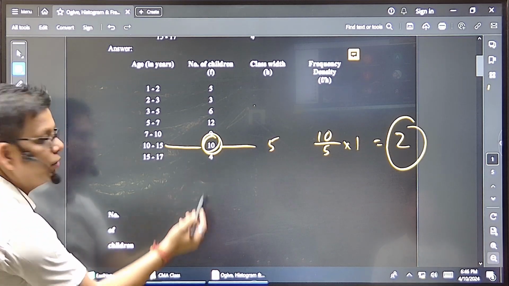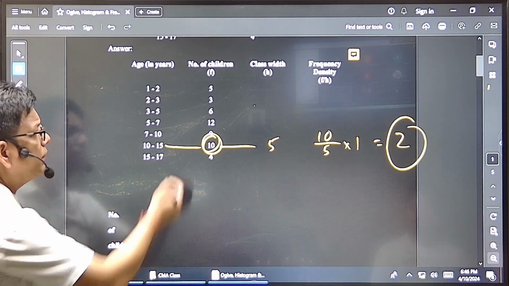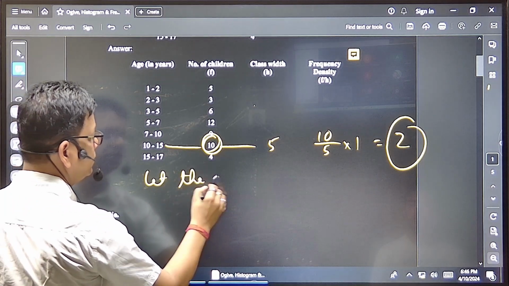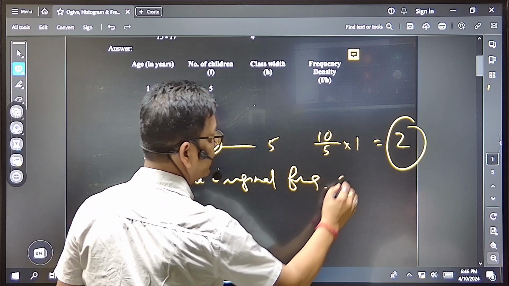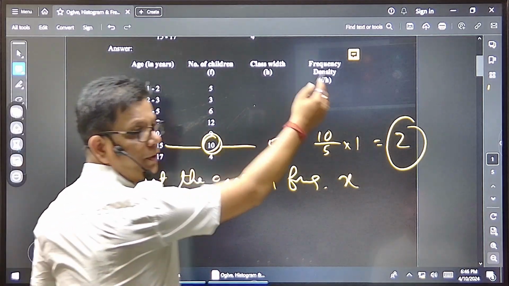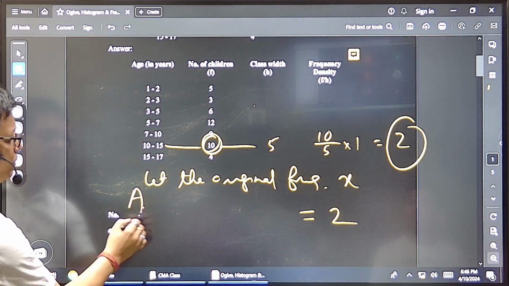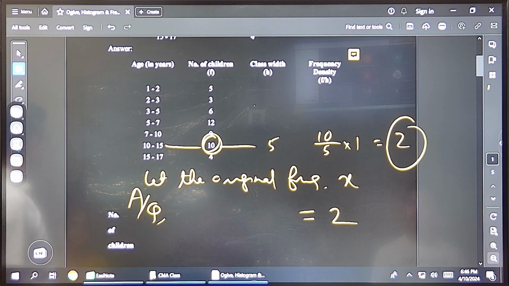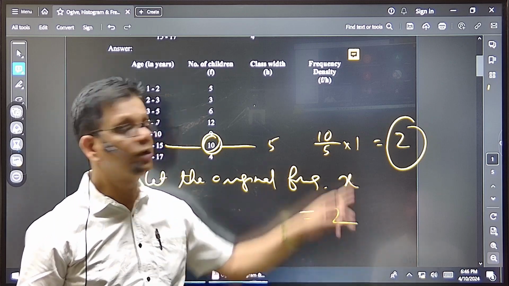I hope you all know taking X, okay? Let the original frequency be X. But you should know the formula. Now, the frequency density they have given is 2, according to the question. Procedure isn't needed, I'm just showing it so that you can understand. Frequency density was given 2. Go by the formula.